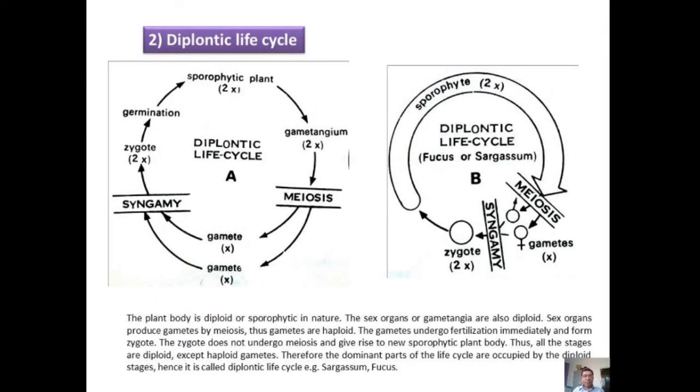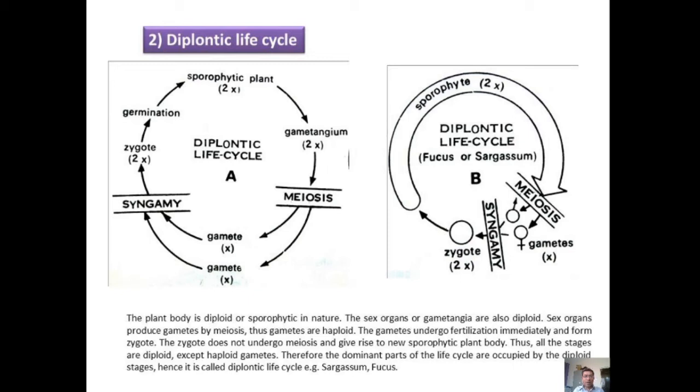The second type is the diplontic life cycle. In this type, the plant body is diploid or sporophytic in nature. The sex organs or gametangia are also diploid. Sex organs produce gametes by meiosis, thus gametes are haploid. The gametes undergo fertilization immediately and form a zygote.